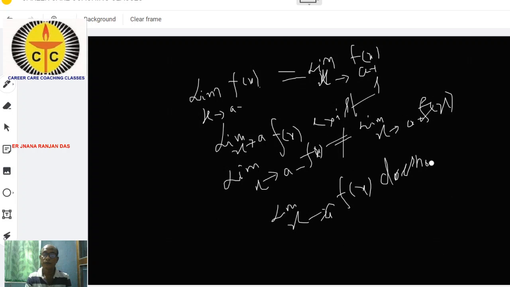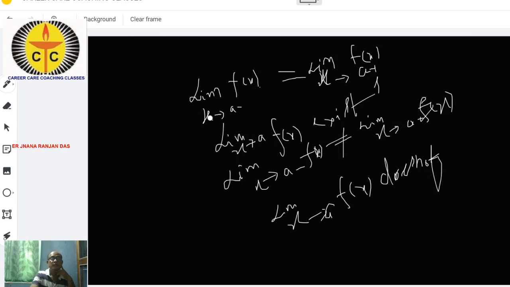So if the left hand limit is not equal to the right hand limit, then the limit does not exist. Later on I will give you certain examples.